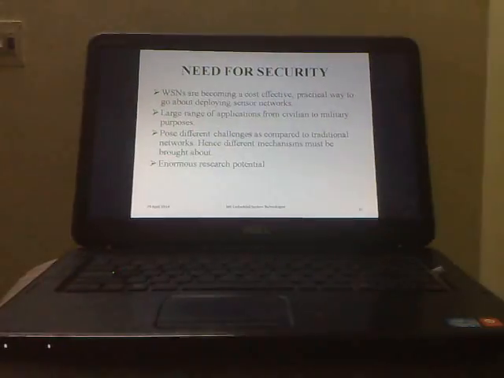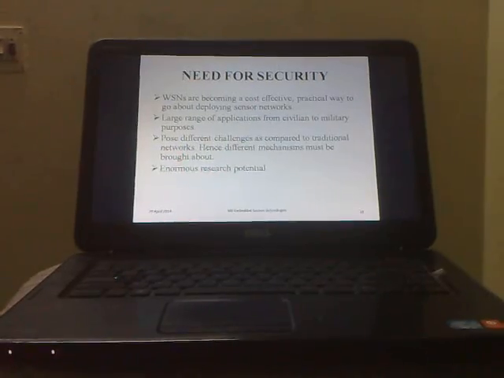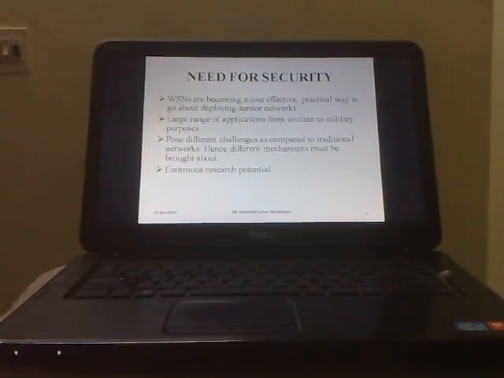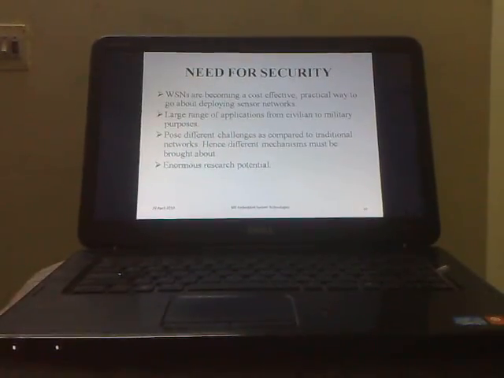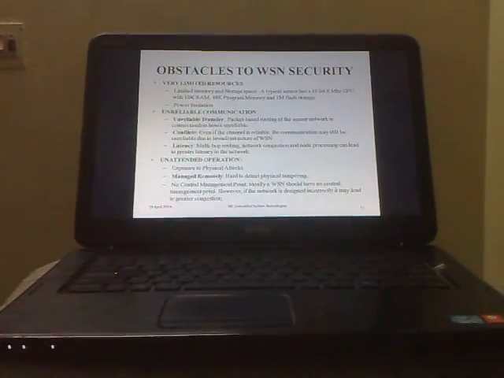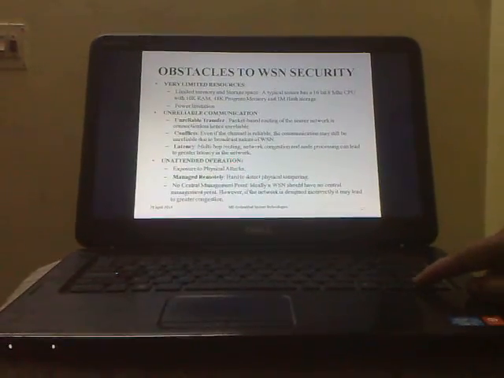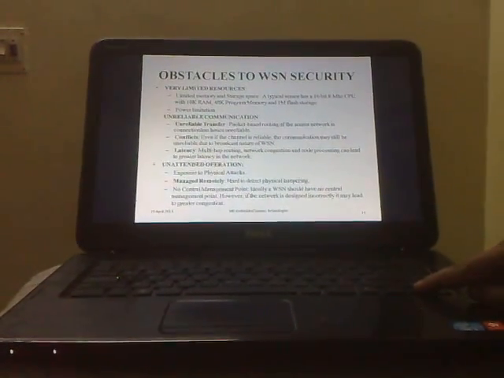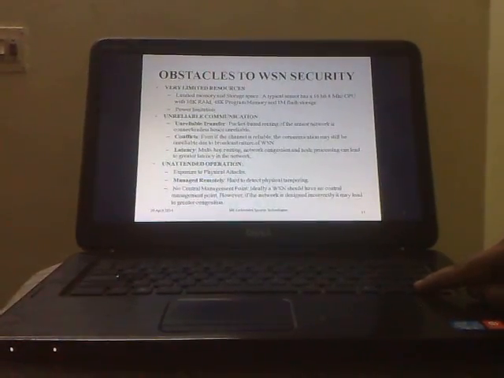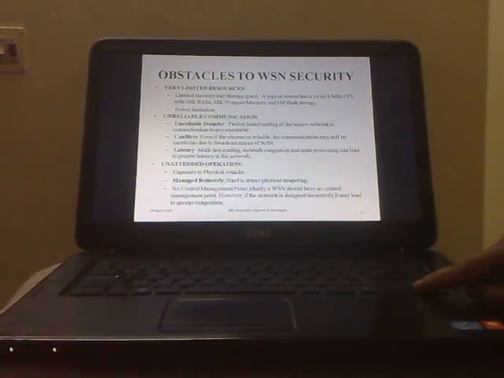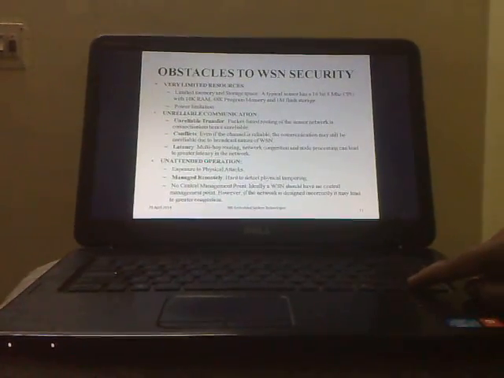Need for security. WSNs are becoming a cost-effective, practical way to go about deploying sensor networks, with a large range of applications from civilian to military purposes. So, security is very much needed here. So, the oppositions to WSN security: very limited resources, with very limited memory, program memory and flash storage. Power limitations are there. Unreliable communication and unattended operations are the other oppositions to security.